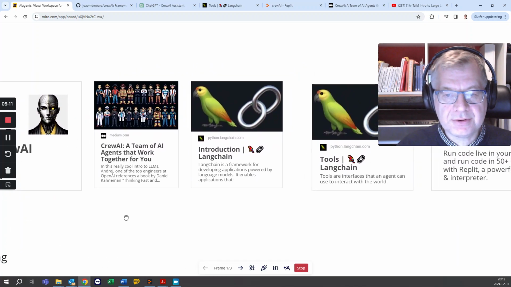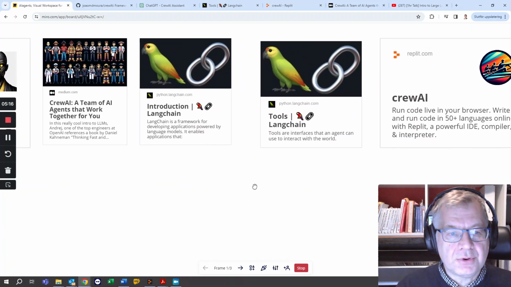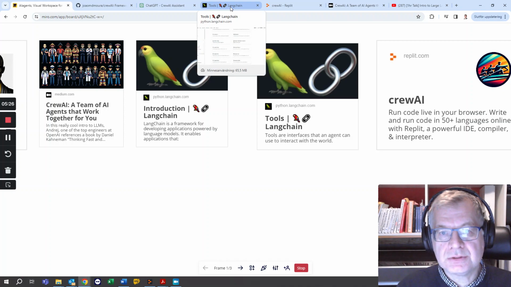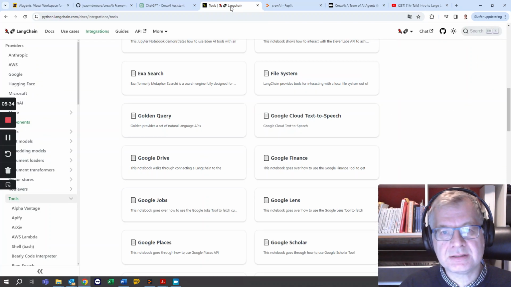Here are some other useful pointers. Good article on Medium, LangChain, which is used in the background, the different tools that are available in LangChain. So as I mentioned, these agents can use tools to complete their tasks.